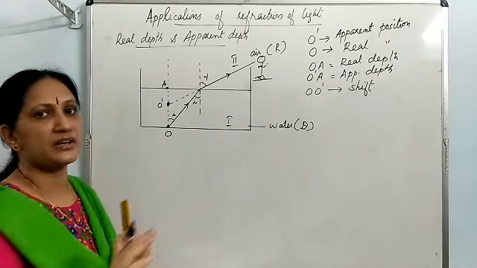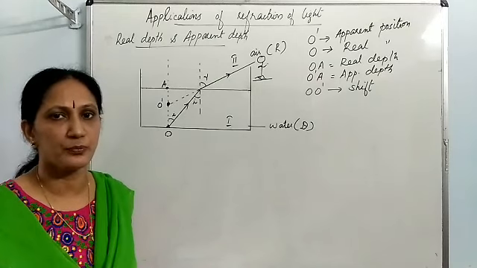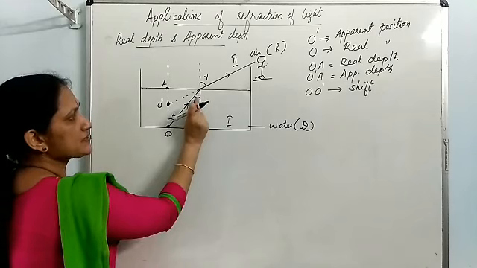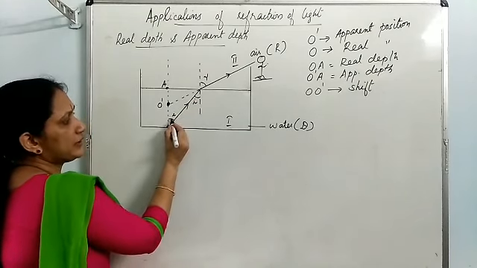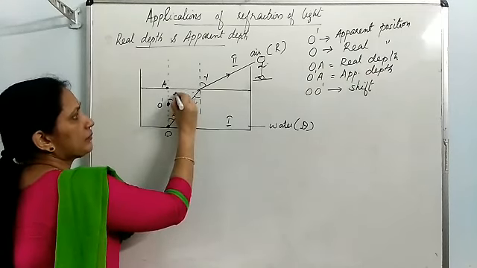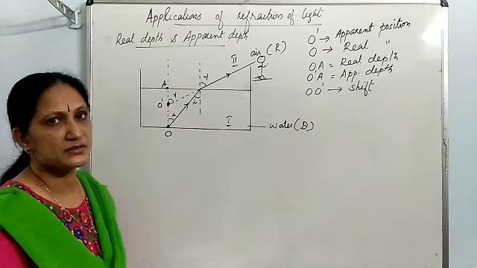I hope you have studied the meaning of alternate angles, corresponding angles, vertically opposite angles, these terms in mathematics. So, since these two angles are alternate angles, they are equal. So, I am labeling this as I. Again, this angle can be labeled as R because these two angles are corresponding angles.